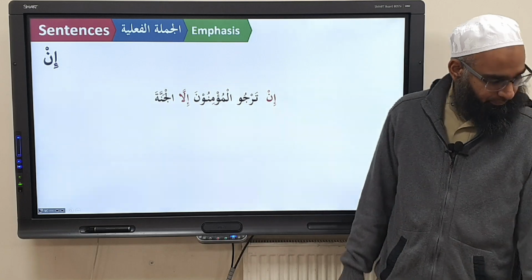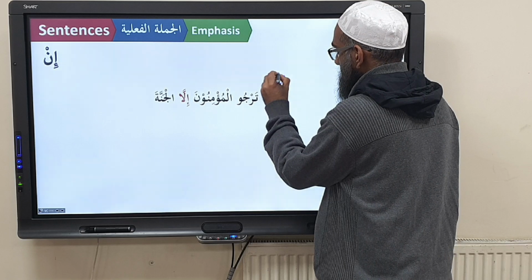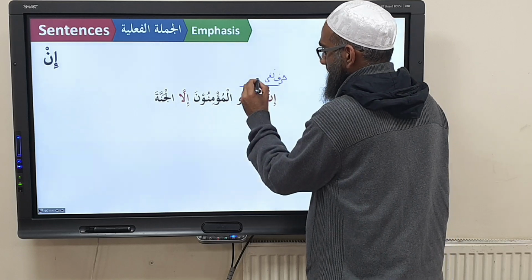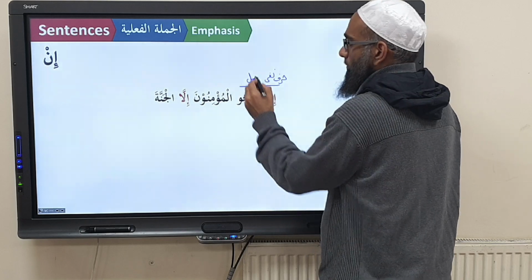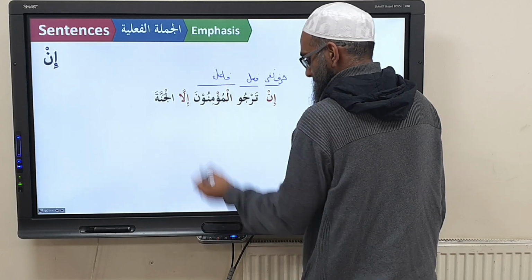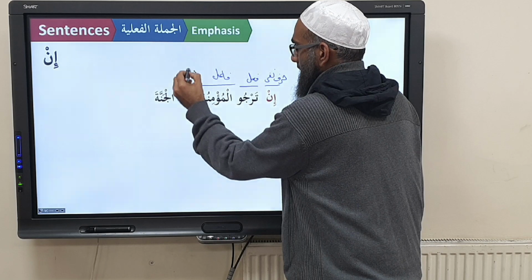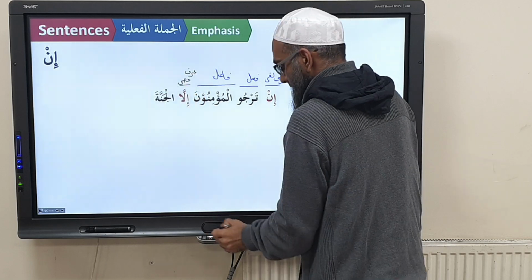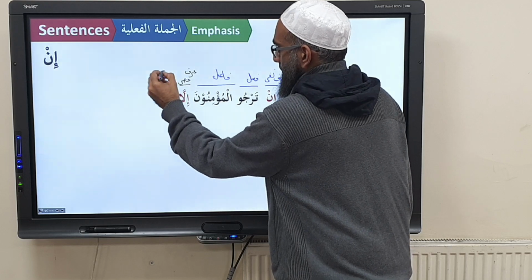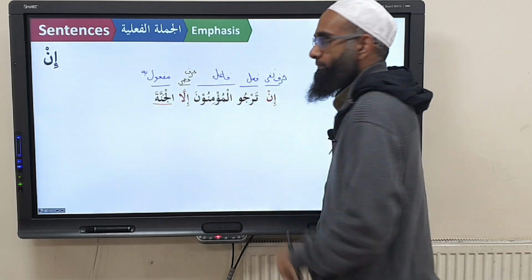Let's start. Bismillah. In is harfu nafyin. Tarju is fi'l. Al-mu'minun is fa'il. And illa is what? Harfu hasrin. And al-jannah becomes the maf'ulun bihi. And we underline it in red to create emphasis.